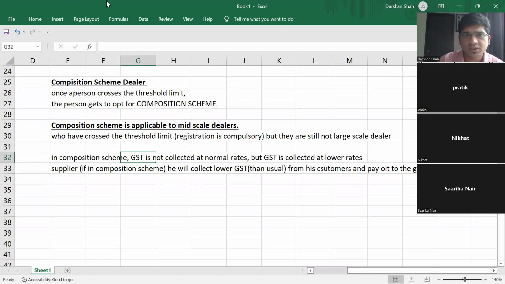If you opt for composition scheme, hey, someone's mic is on. Please mute yourself. Net slow.